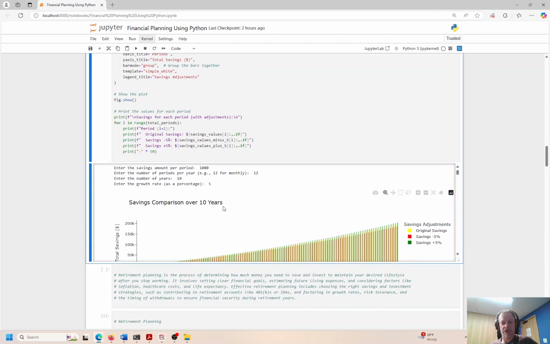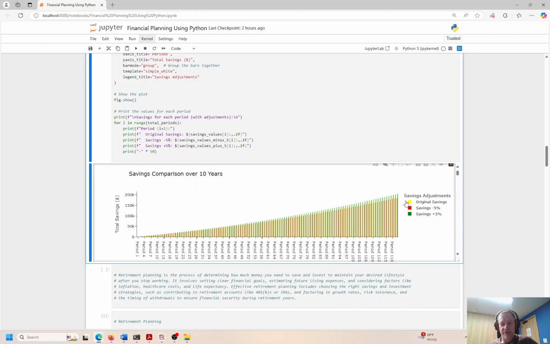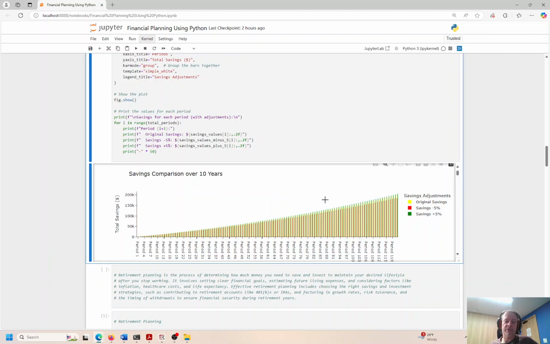Okay, so here's our chart, and we have our savings over here. So the original savings was in yellow, and then take a haircut for the reds. Okay, so the reds look like this. If we zoom in, we have 174K, 176, so it's gone up a little bit, 178, 181, 183, and this red over here goes up to 185. Double click to get back to the original chart. So there you can see it goes up consistently and persistently.